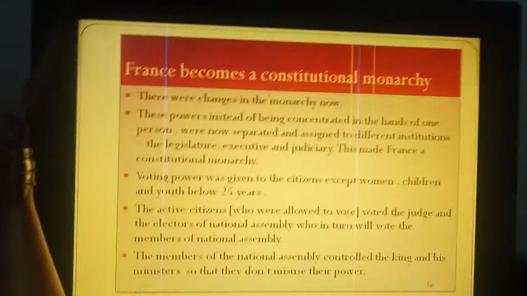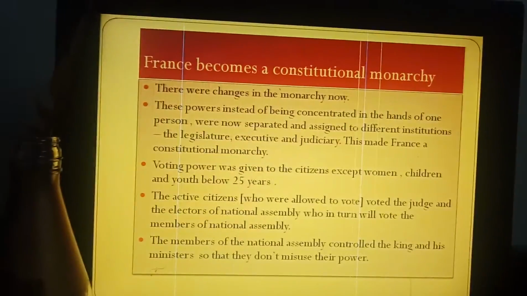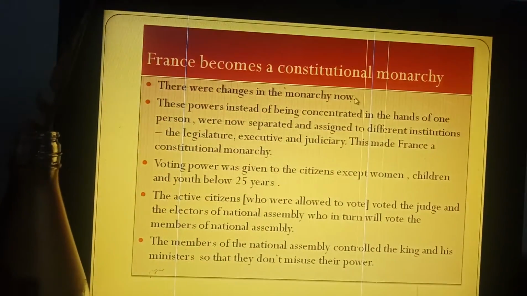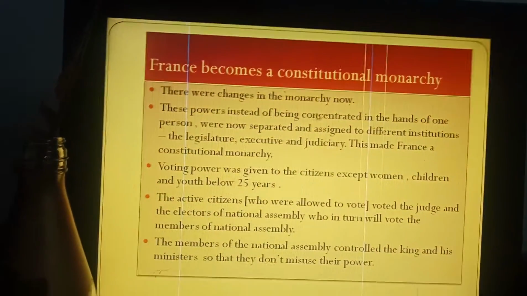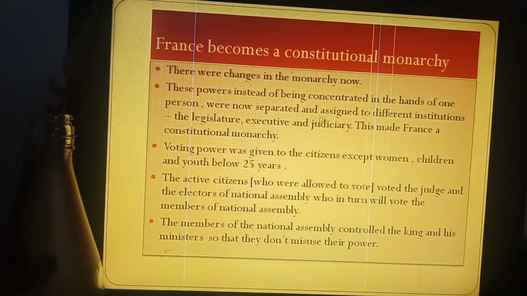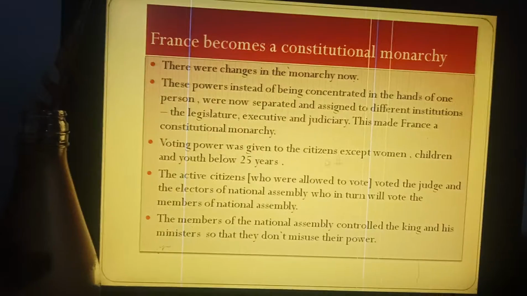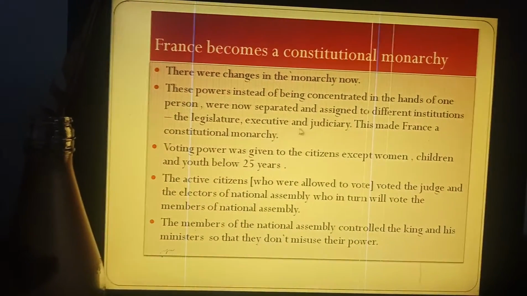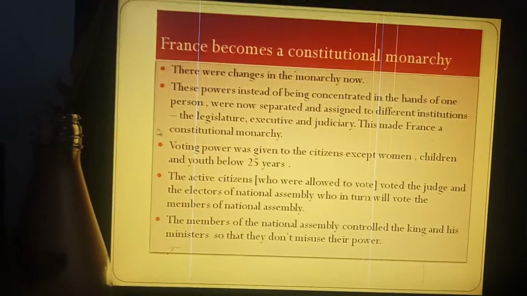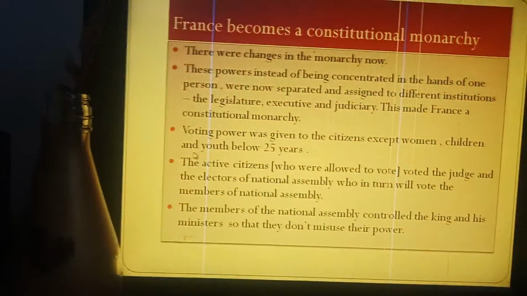Okay. France becomes a constitutional monarchy. There were changes in the monarchy now. These powers, instead of being concentrated in the hands of one person, were now separated and assigned to different institutions, the legislature, executive, and judiciary. This made France a constitutional monarchy.